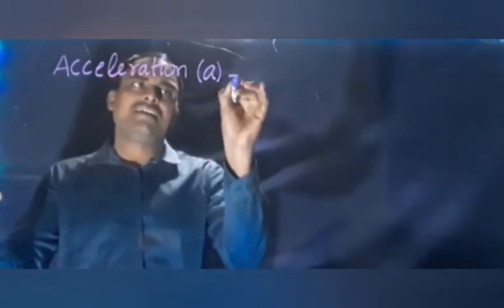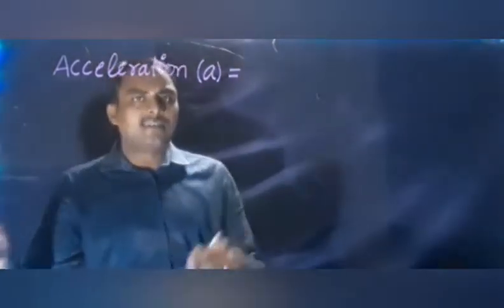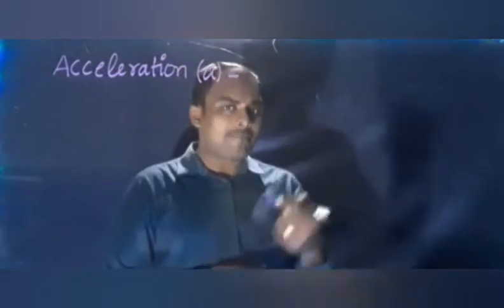Next, let us define acceleration. Acceleration is represented by a. It is defined as the change in velocity per unit time.